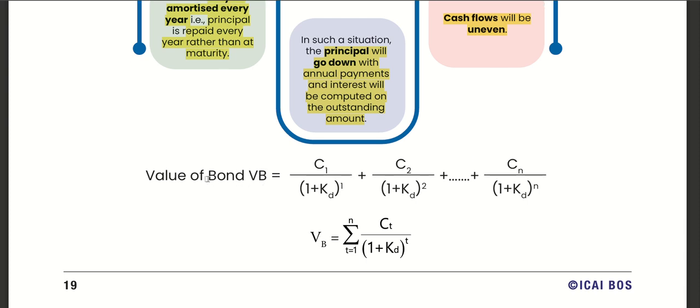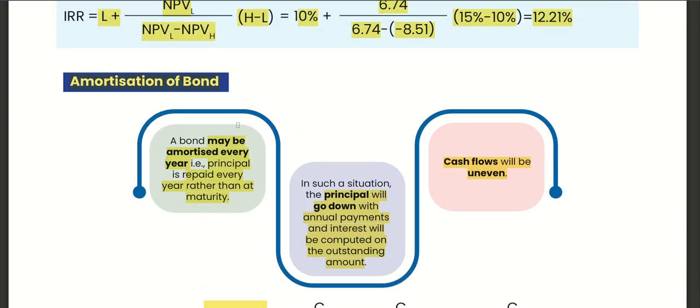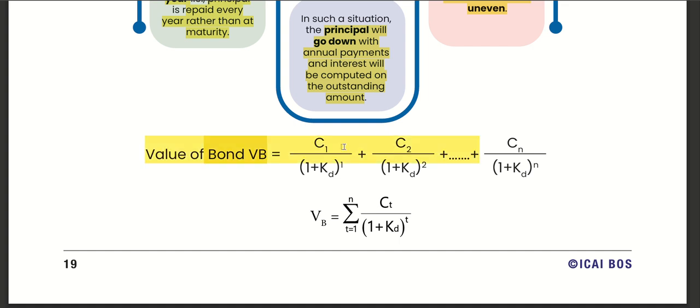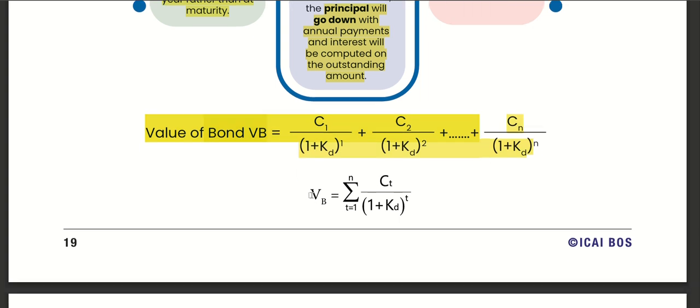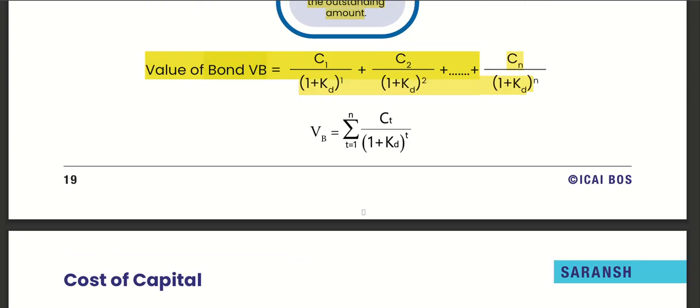Value of bond: cash flow 1 divided by 1 plus KD to the power 1, plus cash flow 2 divided by 1 plus KD to the power 2, and so on, up to cash flow N divided by 1 plus KD to the power N. The value of bond VB is the sum of all cash flows upon 1 plus KD to the power t, where t runs to N. So this is how it is calculated.